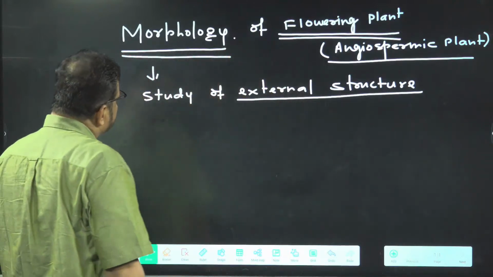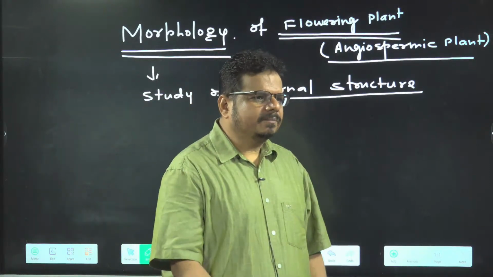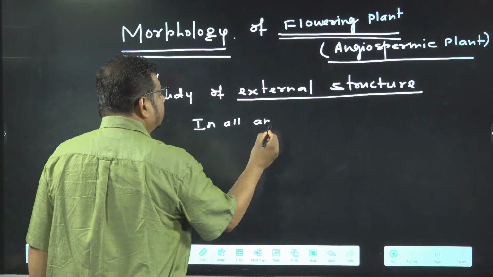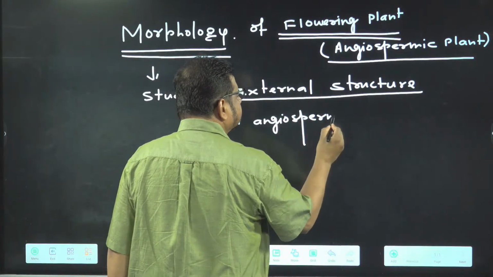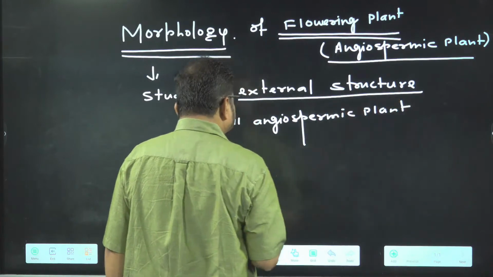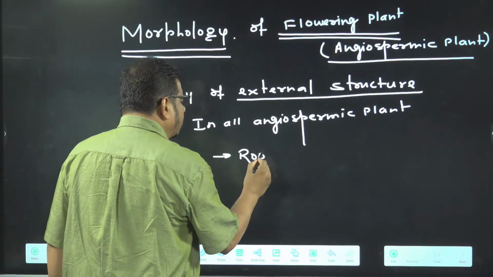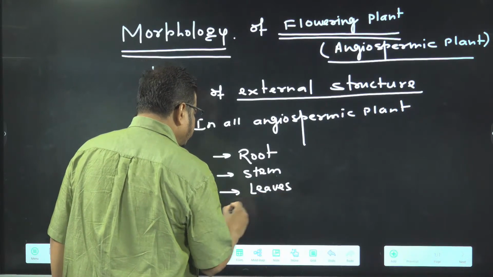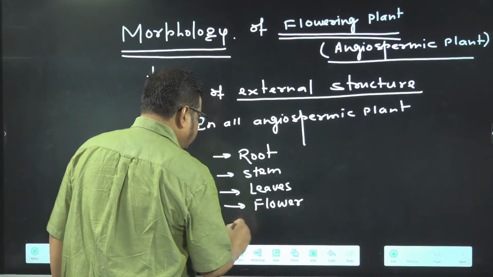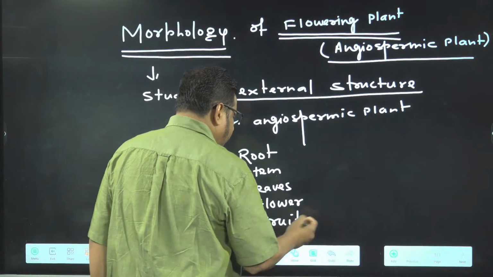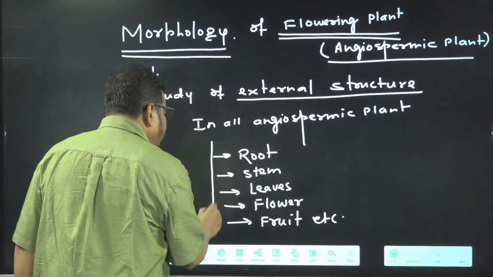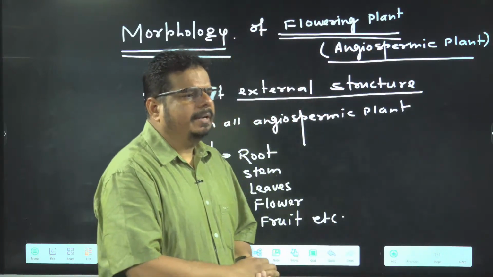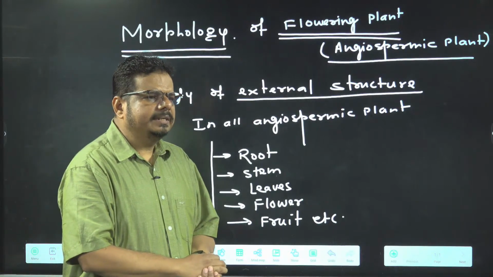If you look at any angiospermic plant, or all angiospermic plants, some of the common structures are root, stem, leaves, flower, fruit, etc. So presence of root, stem, leaf, flower, fruit is a common character of every angiospermic plant.